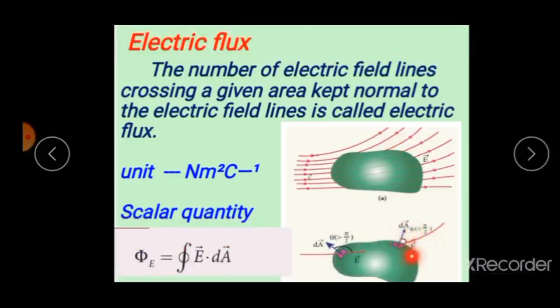So students, electric field E vector and dA vector make an angle theta with each other. So the total number of electric lines of force crossing through the given area is given by phi is equal to closed integral E vector dot dA vector. It is a scalar quantity and its unit is newton meter square per coulomb, or another unit, volt meter.